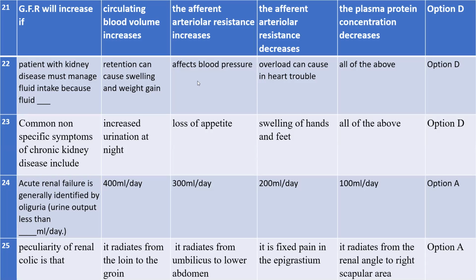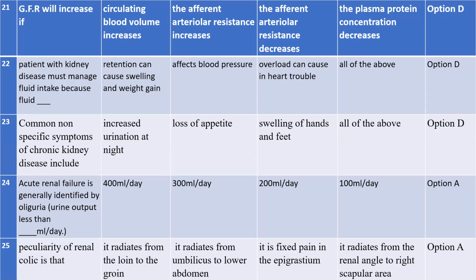Then it will also affect our blood pressure. When we have kidney disease and we don't manage the fluid intake, what can happen? That can affect our blood pressure also, because in most kidney disease you get high blood pressure, isn't it? Yes or no? Yes, ma'am. Okay. So this can affect our blood pressure. That means option B is also correct.